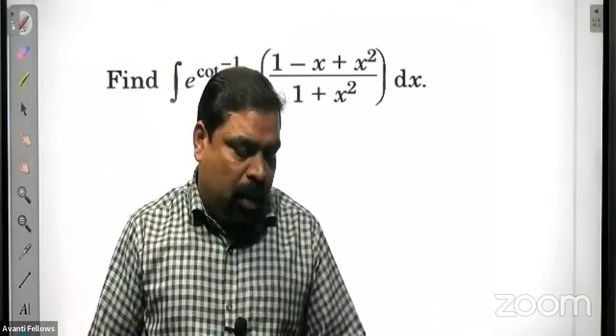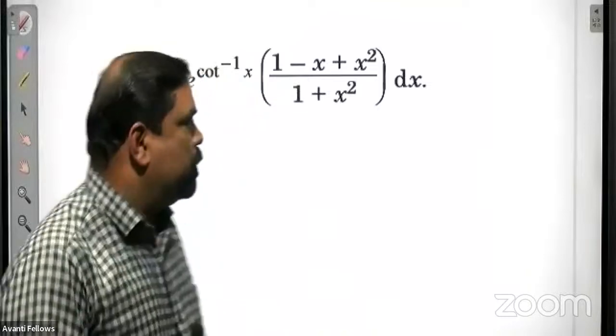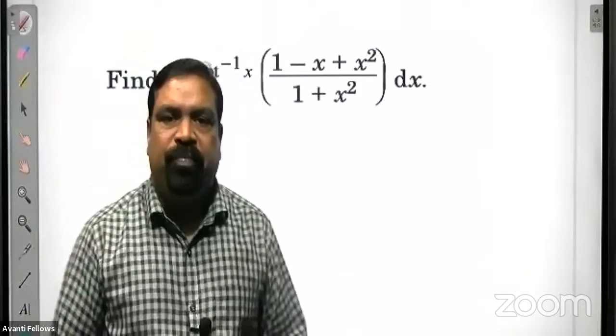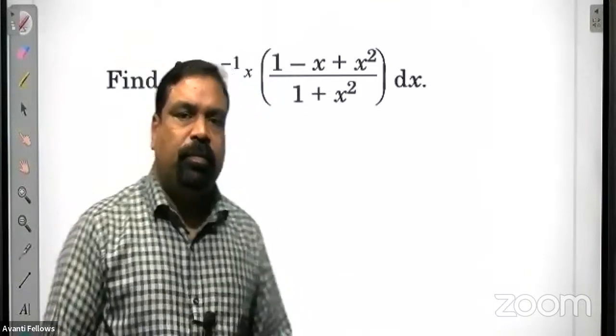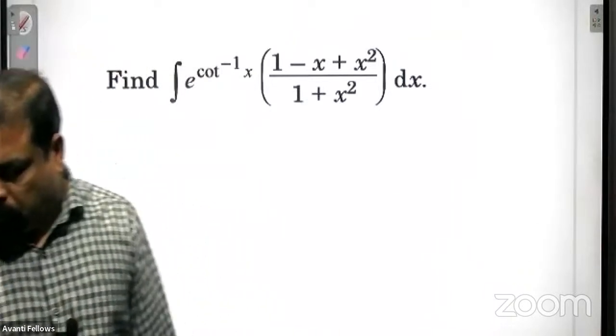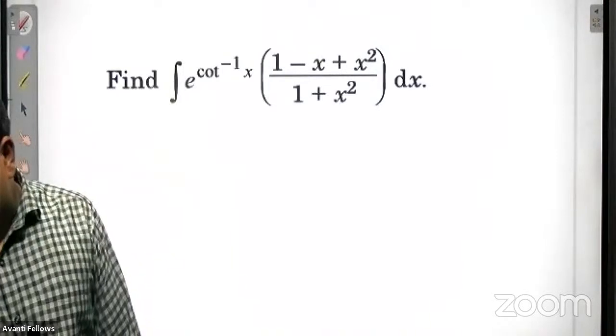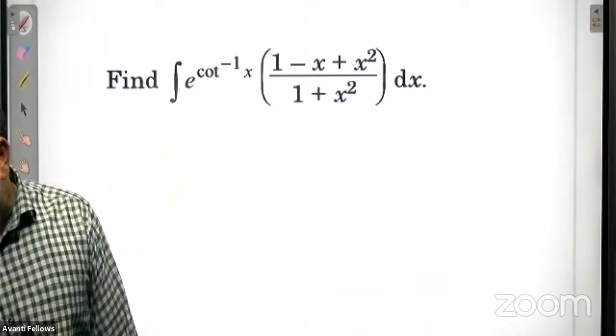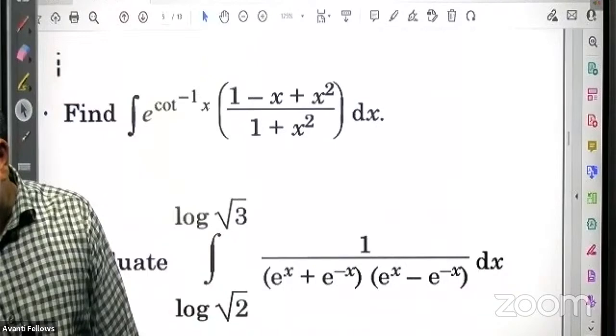If anybody has got the idea, you can put it in the chat box. Think about it.